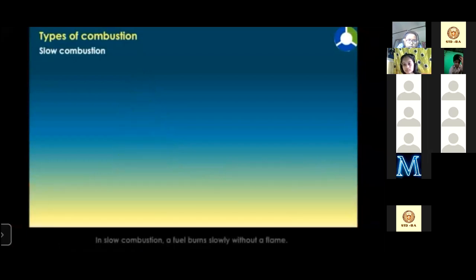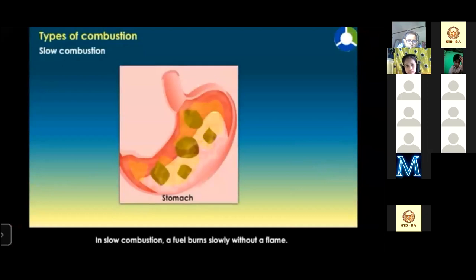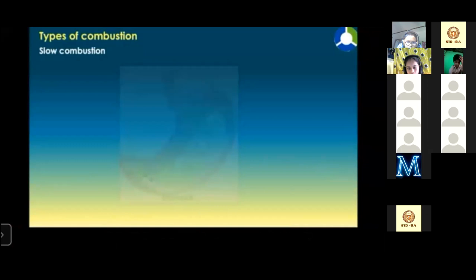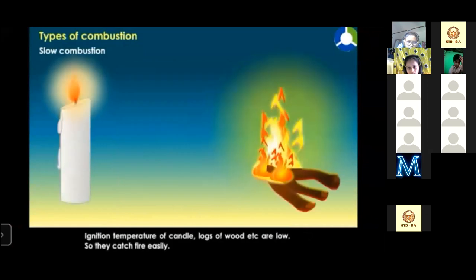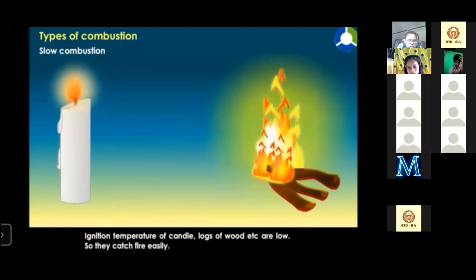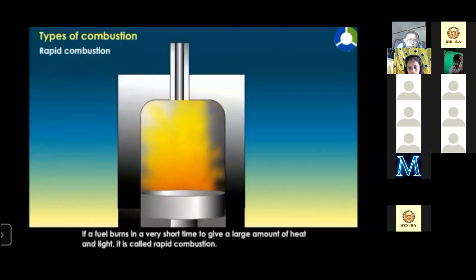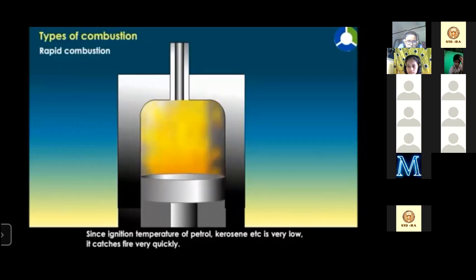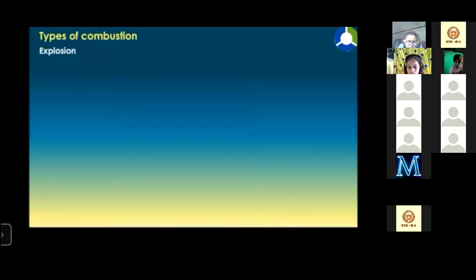Now, slow combustion that I was telling you about, another example is given here: the combustion or burning of food materials in our stomach. A completely different example. Or, as I was telling you, burning of wood and burning of a candle are also examples of slow combustion. Now rapid combustion: whenever you burn anything, a matchstick or an oil lamp, instantly you are burning it. Just due to friction, the energy or heat and the flame light are released. So these are called rapid combustions.